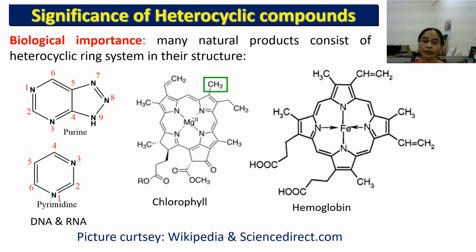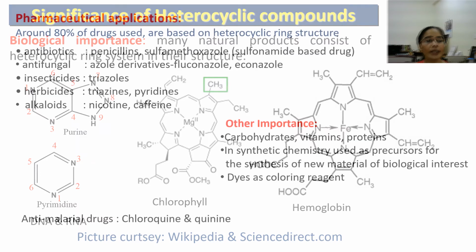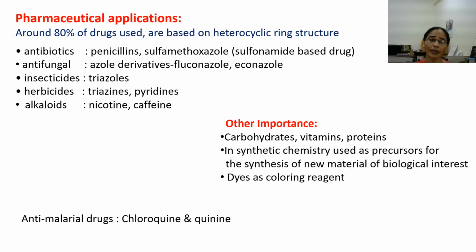Now you are aware of how these compounds are important for our living system, and all these systems contain heterocyclic rings in their structure. So the heterocyclic ring becomes so important for our living system. Now you can see another example, another application of heterocyclic compounds.